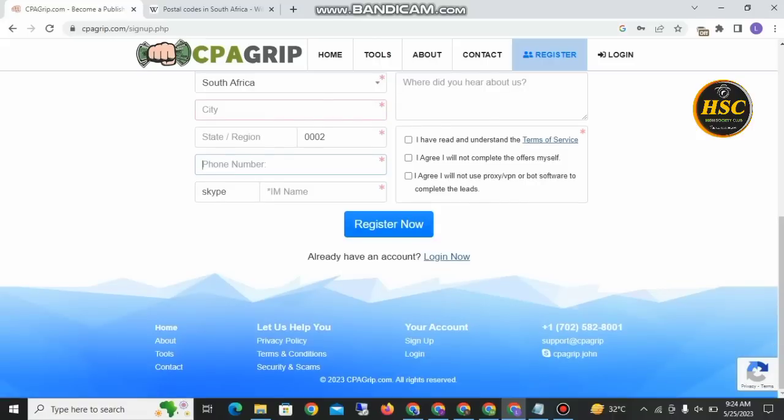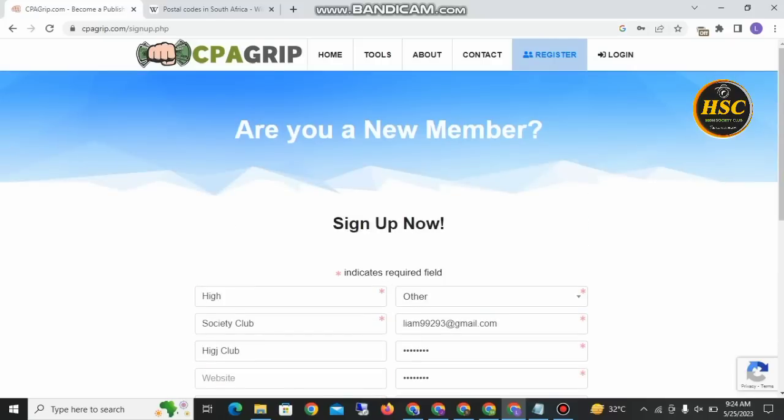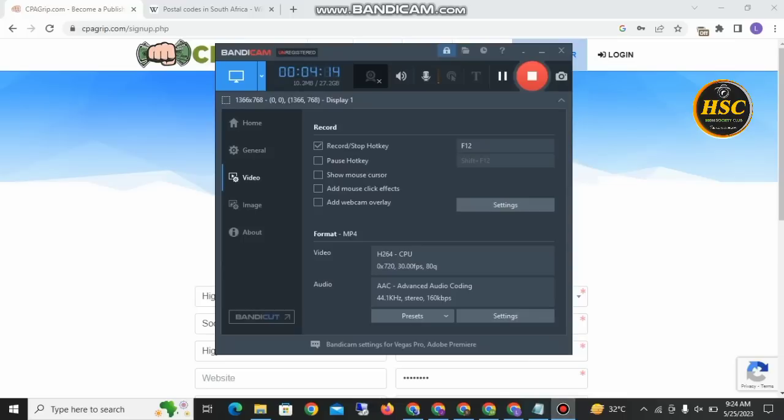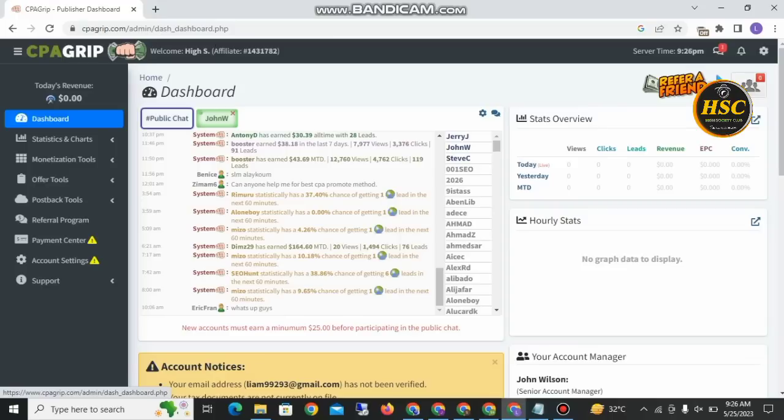So here we can click yes, and then the Skype ID. For this you can put this information and click sign up. Here my account is created, so I will just log in. After that, we are logging in to our CPAGrip account. Here is our fresh account, because we have zero revenue, okay.